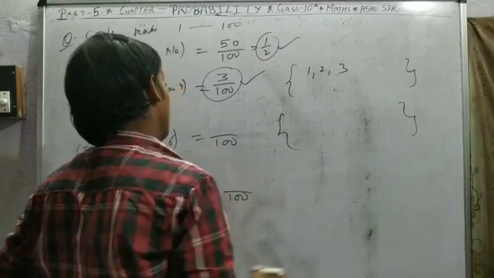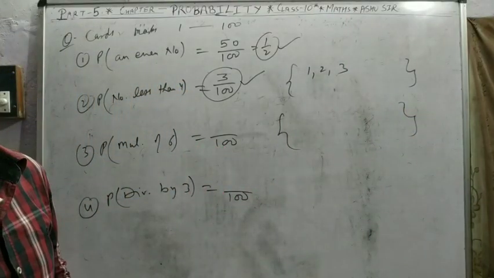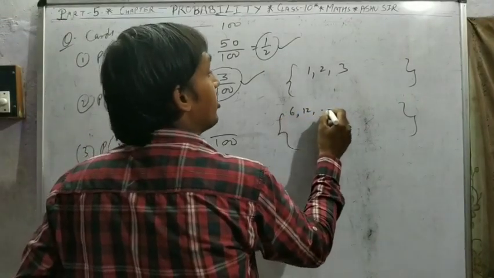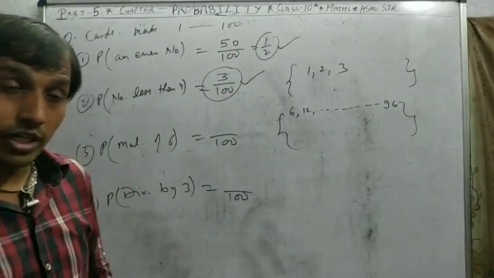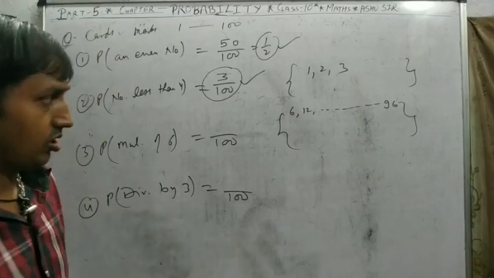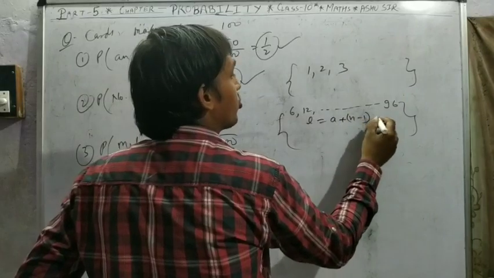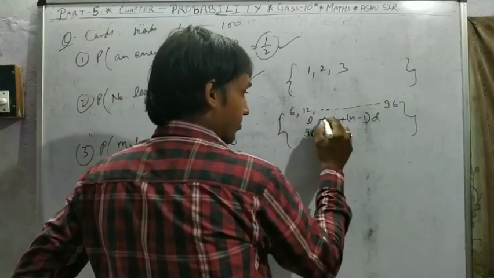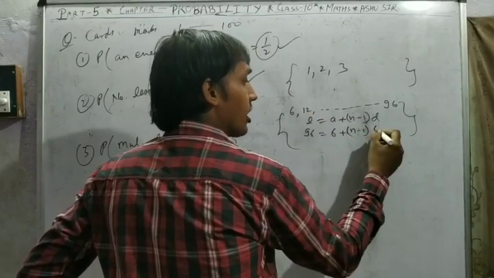Third answer. Multiple of 6. So 6, 12, dash, 96. How many numbers do you get? Here you have to use the arithmetic progression. L is equal to a plus (n minus 1) into d. L is 96, the last number. d is also 6.